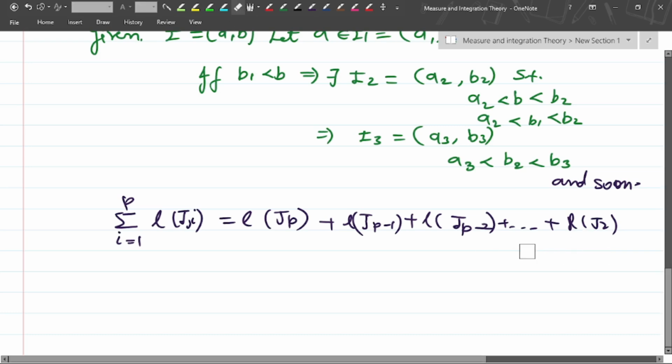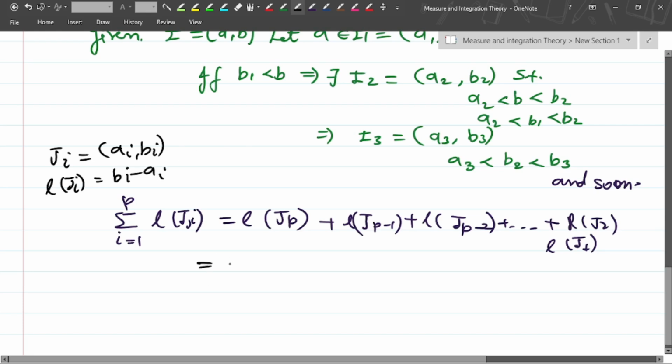So it is basically the length of J_1. We will have the values of the lengths of all these intervals. If J_i is an interval, then it will be (a_i, b_i), so the length of this J_i is nothing but b_i minus a_i.